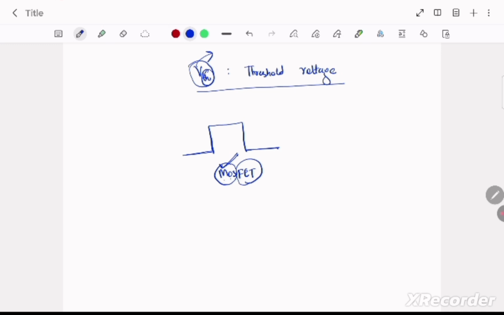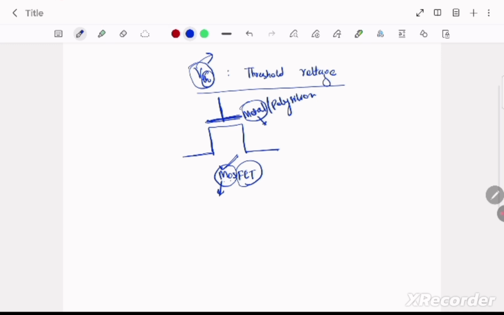So there is some layer here, and this layer is a metal or a polysilicon. So metal, and below this we are having the semiconductor, mostly silicon, and between this metal and silicon there is oxide, usually SiO2, means silicon dioxide.